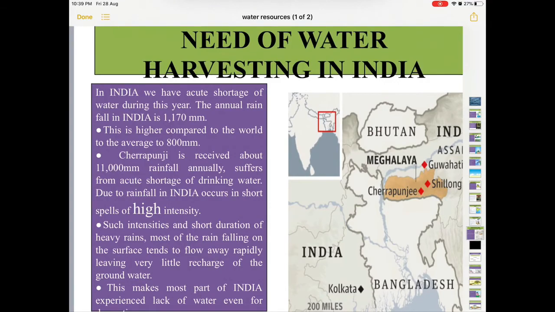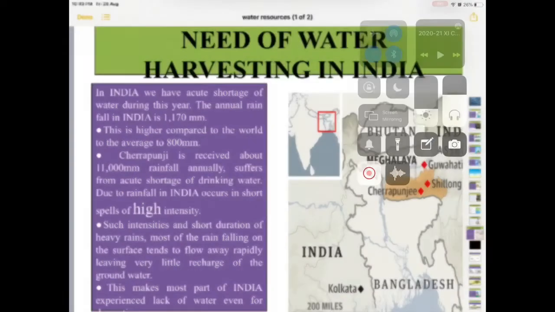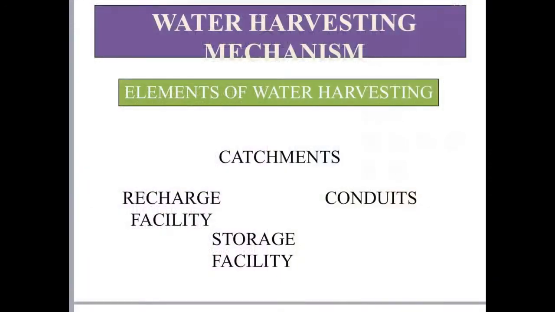Checking the rainwater from becoming polluted is also one of the reasons, because if you want to maintain pure underground water, then it is very, very important. Meeting the demands of water requirement, particularly in the dry seasons in those areas where there is a shortage of water, rainwater harvesting is the best technique. So that is why it is a need of the hour for India.